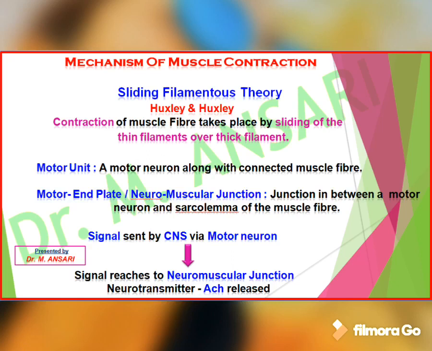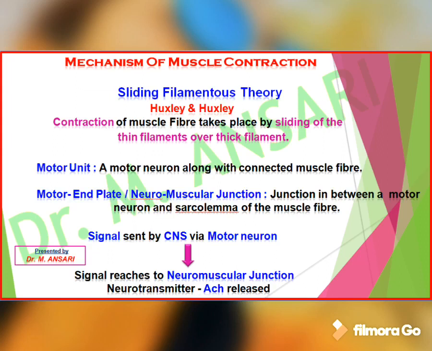A motor neuron along with the connected muscle fibers is called a motor unit, while the junction between a motor neuron and the sarcolemma of the muscle fiber is called the motor end plate or neuromuscular junction.